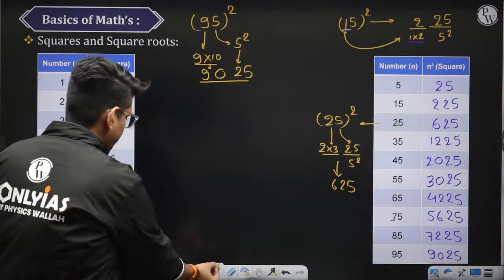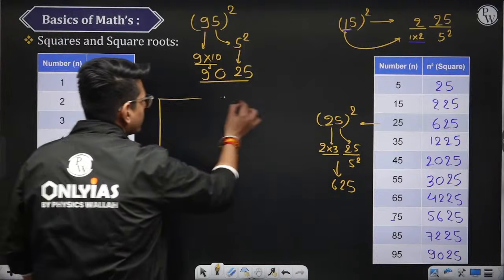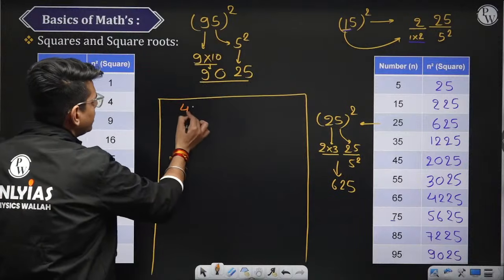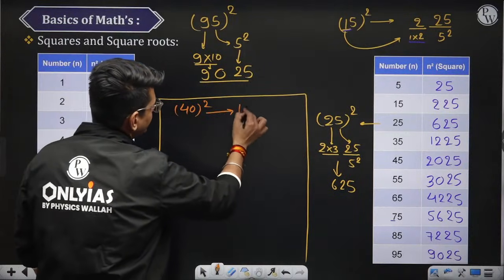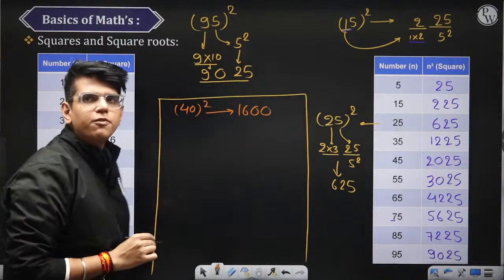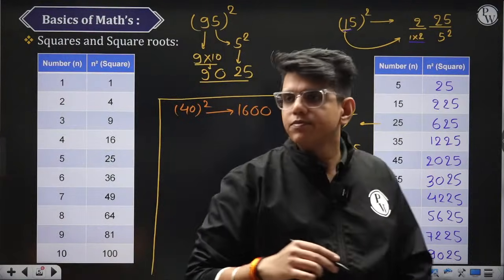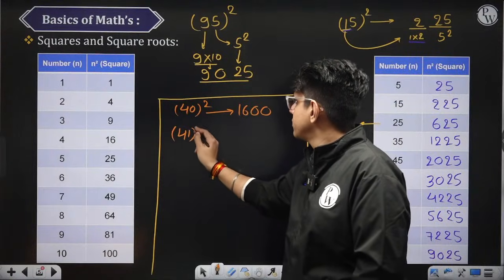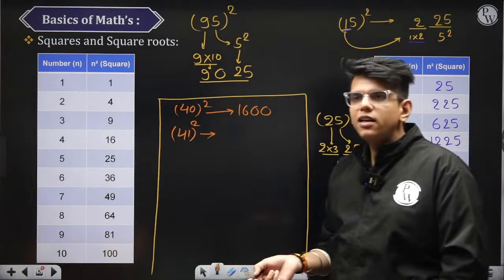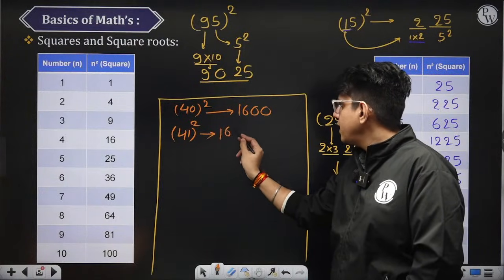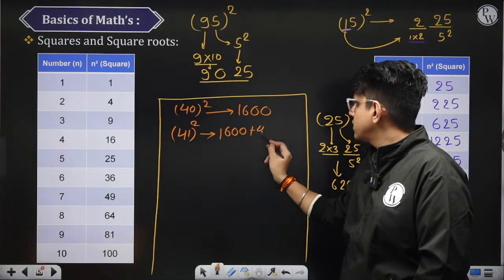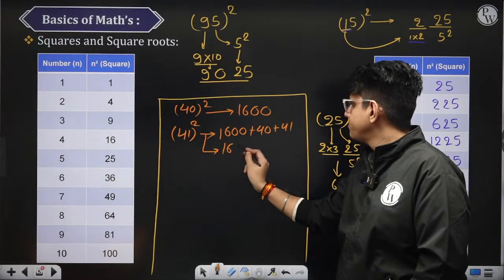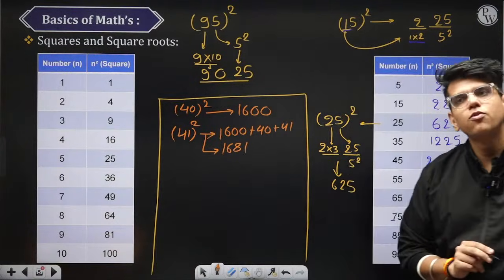1600, right? Let's move to the next part. So 40 square is nothing but 1600. Now, if I ask you what is the square of 41? What if I tell you all you need to do is add 40 and 41 to 1600? You will get 1681. This is the square of 41.